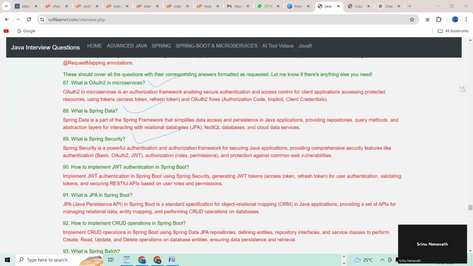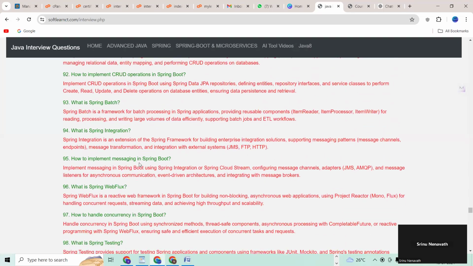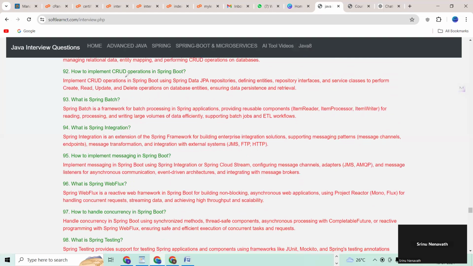89. What is Spring Security? 90. How to implement JWT authentication in Spring Boot? 91. What is JPA in Spring Boot? 91 completed. 92 question number. How to implement caching operation in Spring Boot? What is Spring Batch? What is Spring Integration? 95. How to implement messaging in Spring Boot?